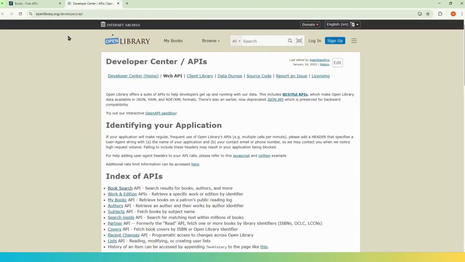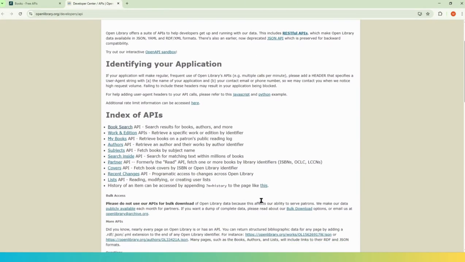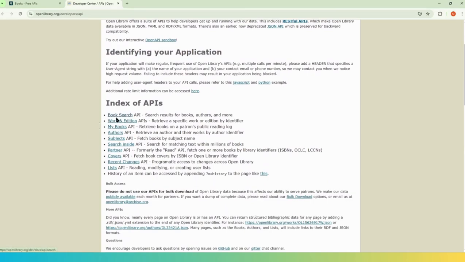Now we can see for this particular Open Library, this is the API list. You can see we can search the book using the book search API. Then we can do work and edition. This will retrieve a specific work or edition by identifier. Then we have a My Books API which will retrieve books on a Patron's public reading log. Here you can understand this is the list of APIs that Open Library provides.